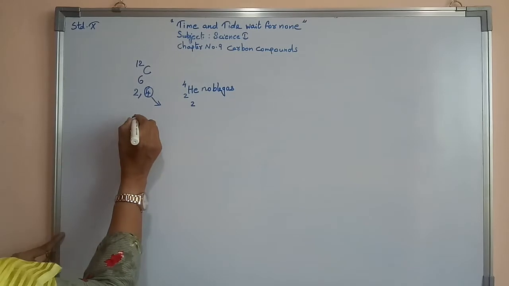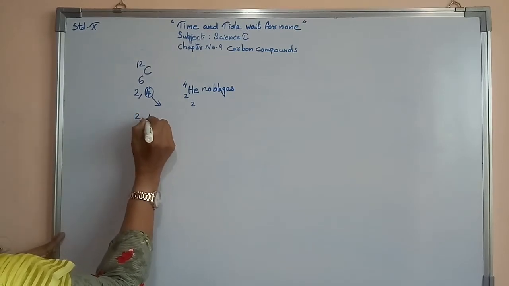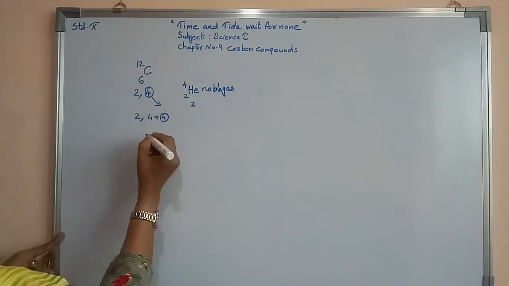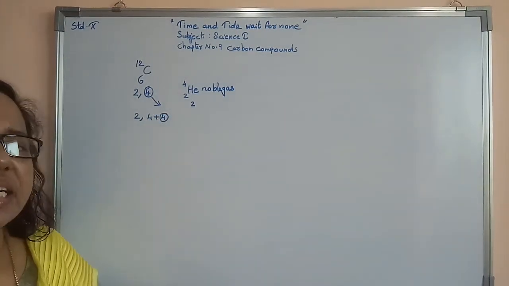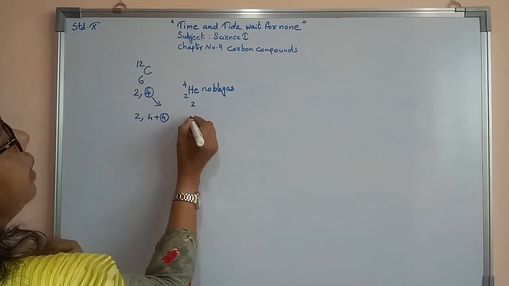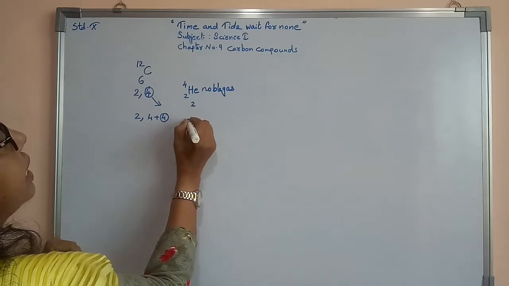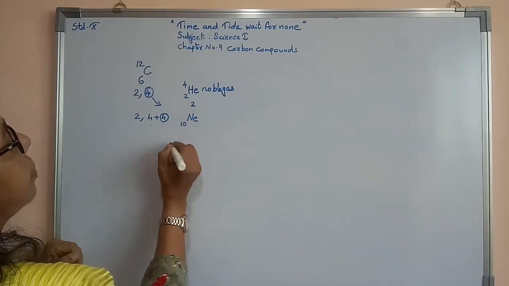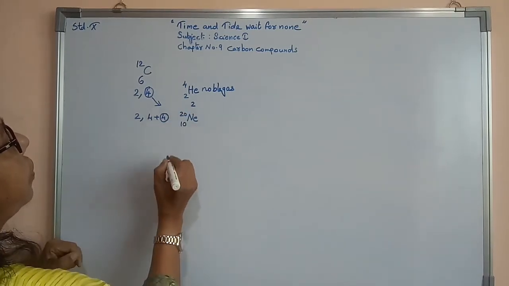Or if it receives 4 electrons from any other atom, it can be like the noble gas neon. Its atomic number is 10, mass number 20.